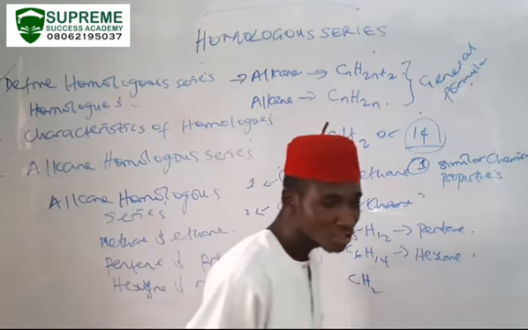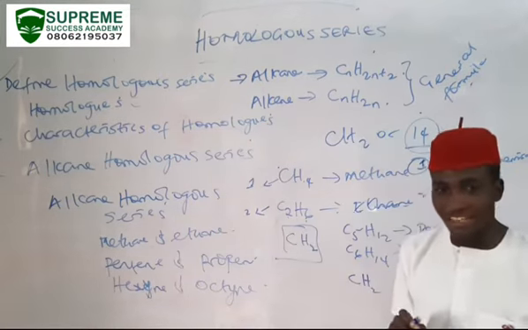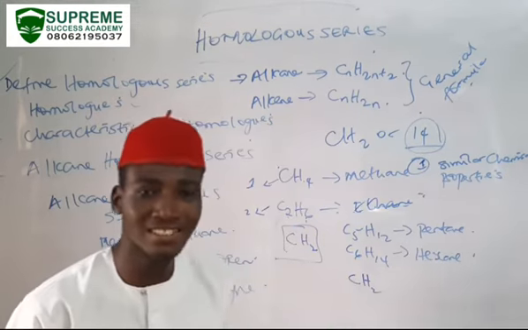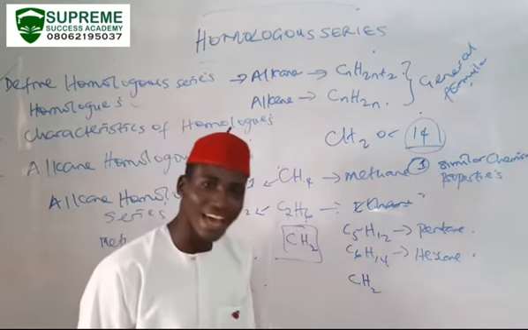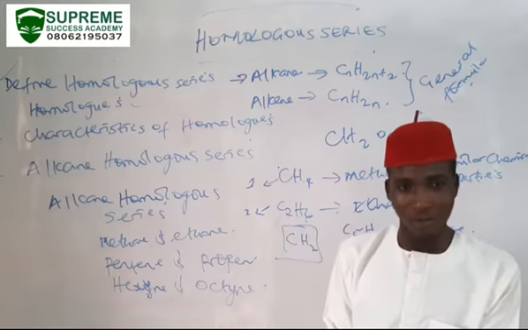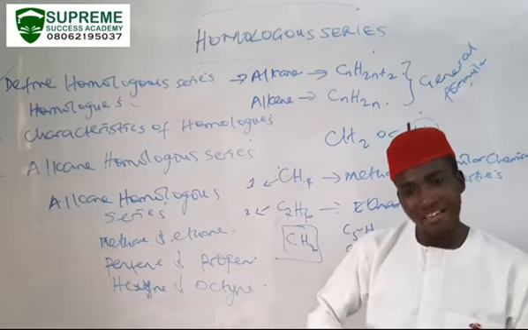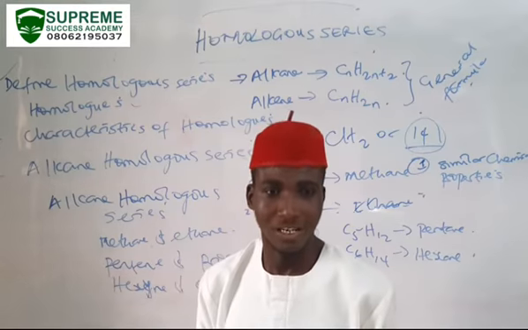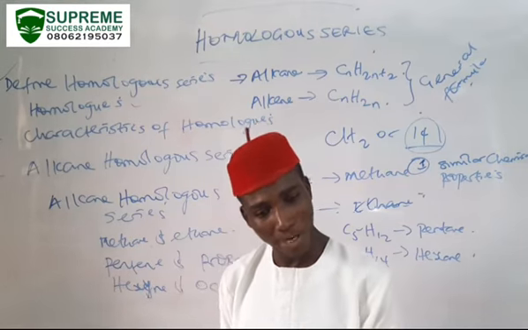Please, candidates should be careful not to say that they have the same chemical properties. Their chemical properties are similar, they are not the same. For example, they undergo the same type of reactions. Look at alkanes.